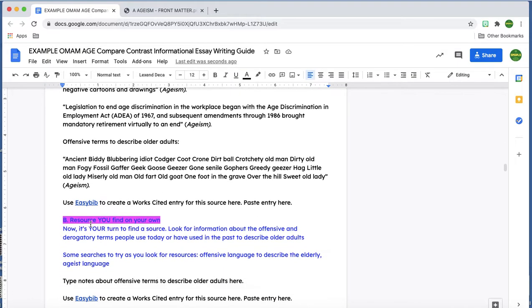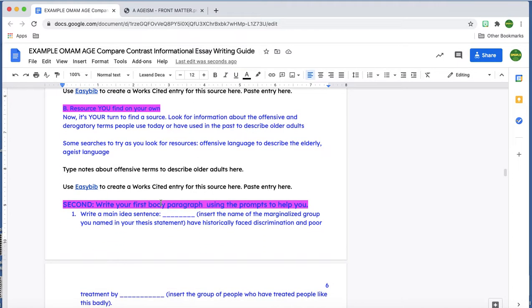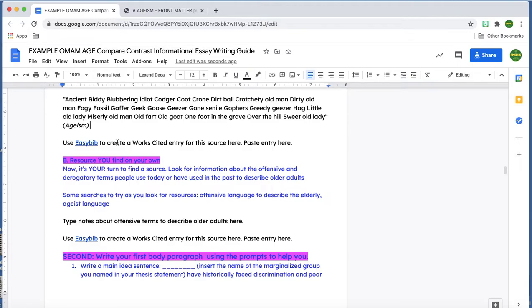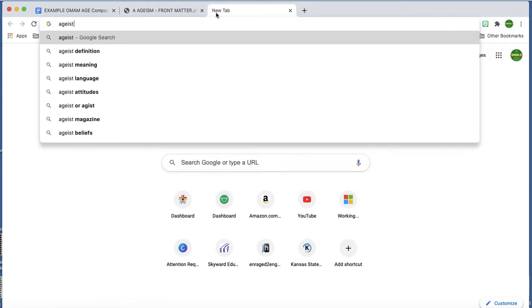All right, so let's go ahead and scroll down. And this is a resource I'm going to find on my own. So we're going to give you some clues about what to search for. It'll say try some searches: offensive language to describe the elderly, ageist language. And then we're going to type some notes about it here. Oops, I forgot to do my works cited entry. I think I'm going to go back and do the works cited entries after I've taken my notes, and I'll show you guys that step at the end. All right, so I'm going to hop on over here. I'm going to keep that other article open. And I'm going to search ageist language.